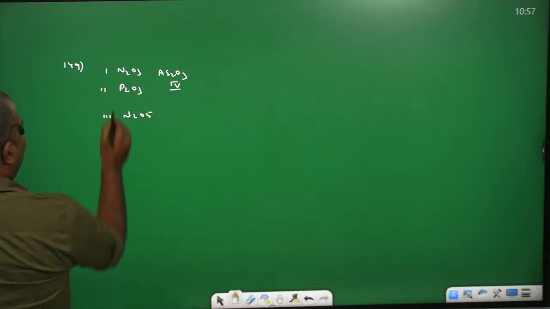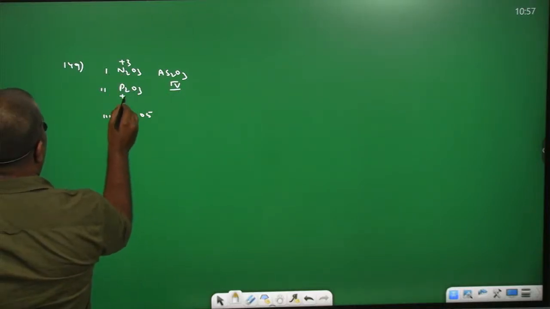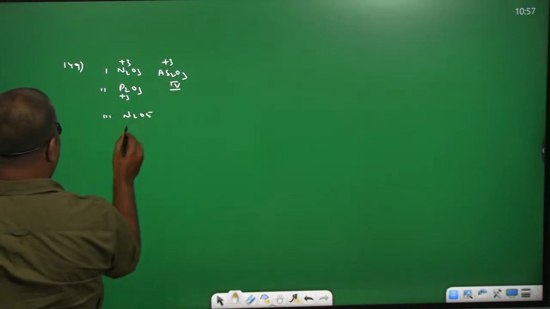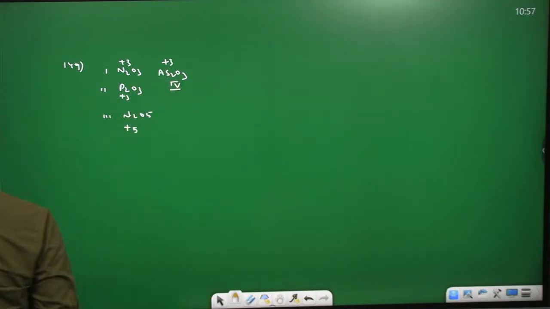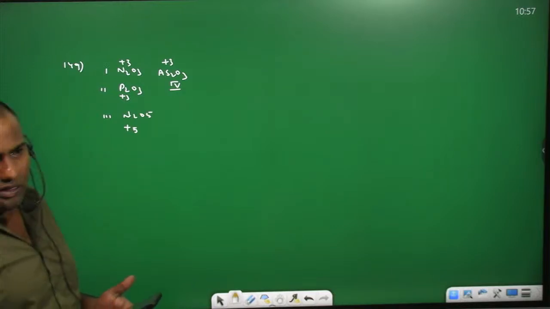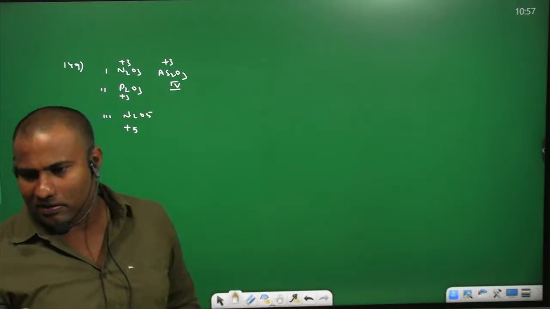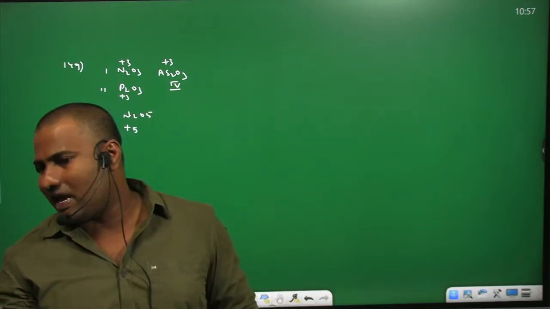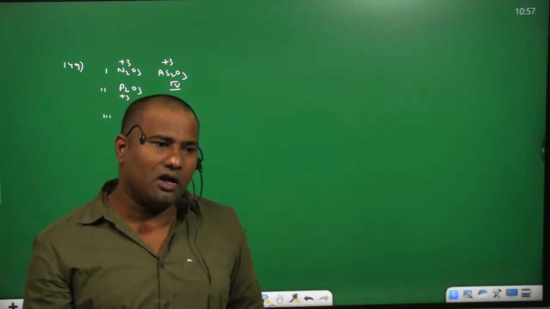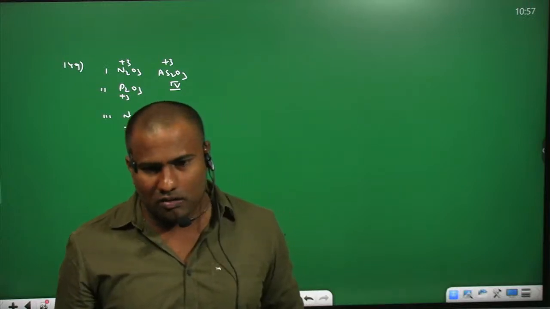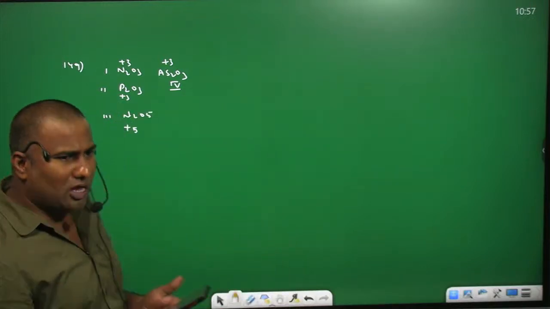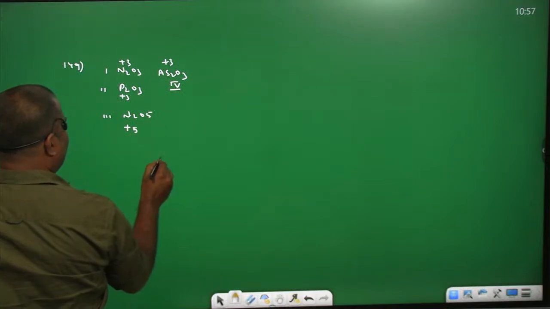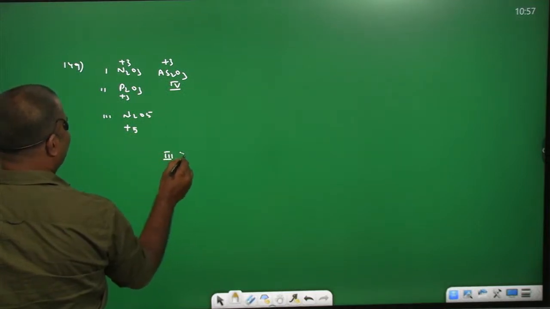Here oxidation number of nitrogen is plus 3, here plus 3, here plus 3, here plus 5. The acidic nature of any element is directly proportional to its oxidation number, because acidic nature is directly proportional to non-metallic character, and non-metallic character is directly proportional to oxidation number. So among all these, which is more acidic? N2O5. So you can go with 3.